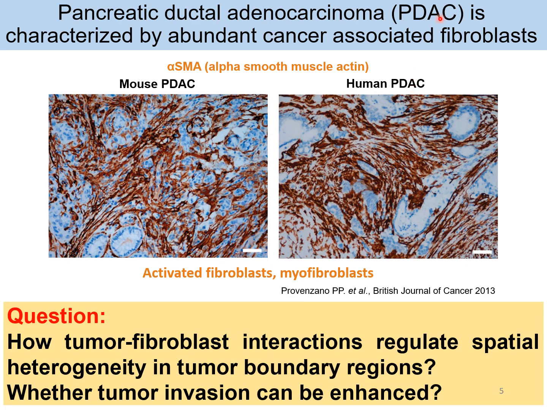Our studies focus on pancreatic ductal adenocarcinoma, abbreviated as PDAC, which is an important health issue. PDAC is characterized by desmoplasia, which contains a large amount of cancer-associated fibroblasts. As you can see, human and mouse PDAC specimens contain a large amount of activated fibroblasts, also known as myofibroblasts, stained by alpha-SMA. Since fibroblast is the most common cell type in PDAC, I wonder how tumor-fibroblast interaction regulates spatial heterogeneity in tumor boundary regions and whether tumor invasion can be enhanced.